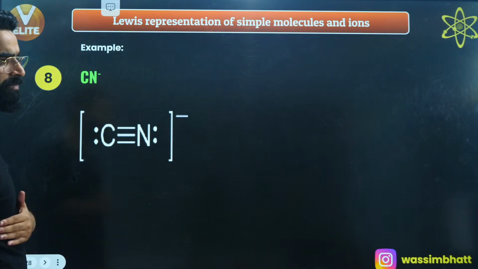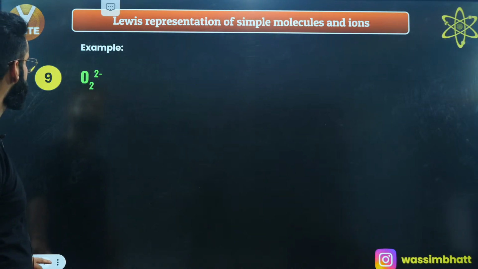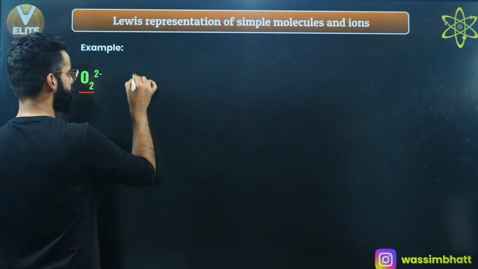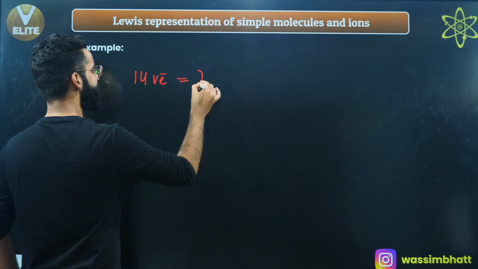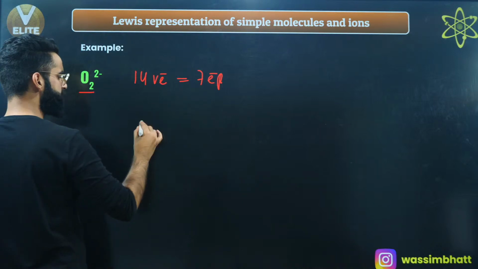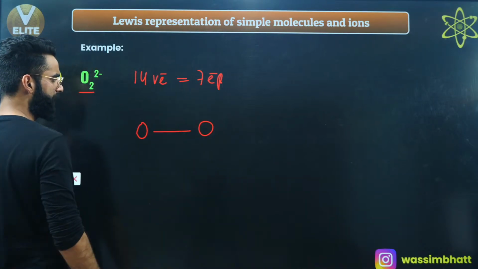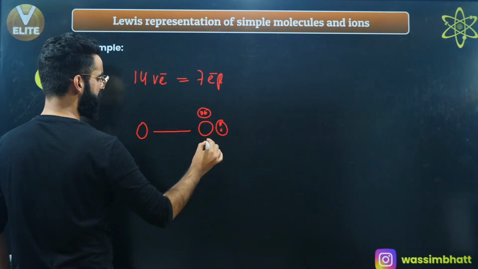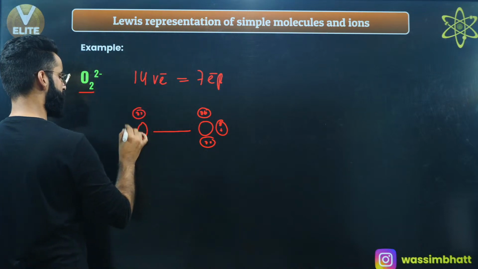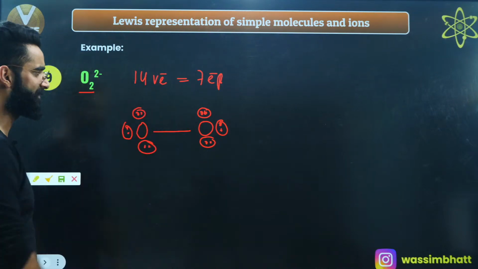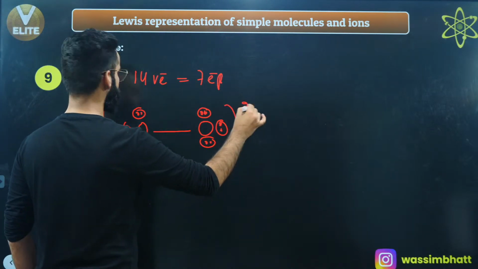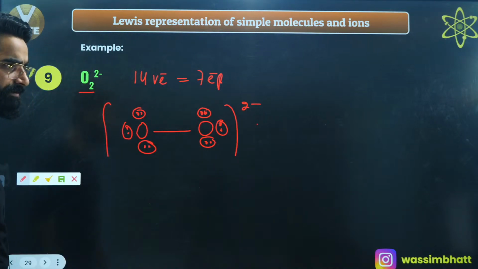You cannot make a triple bond in carbon dioxide, because oxygen is divalent. Okay, O2 di-negative. Oxygen has 6 electrons, 6 twos are 12, 12 plus 2 is 14. So 14 valence electrons in total means 7 electron pairs. Put a single bond between the two oxygens. Out of 7 electron pairs, I've used 1. I'm using one more electron pair on each oxygen, again and again, until I've used all the 7 electron pairs. Is the octet complete? Yes, the octet of every oxygen is complete. So this is going to be di-negative over here. This is the structure, as simple as that.